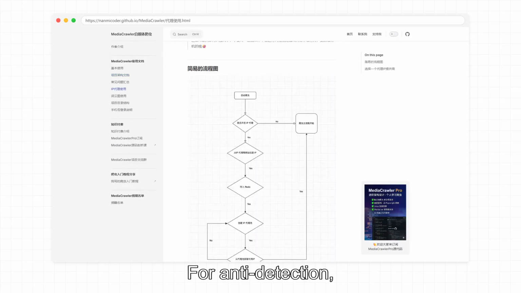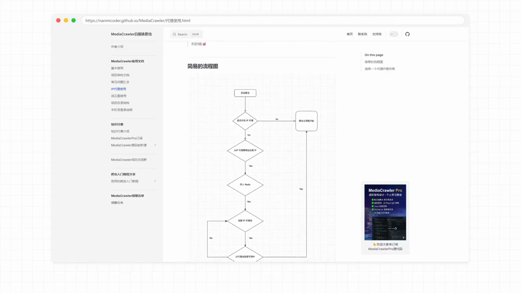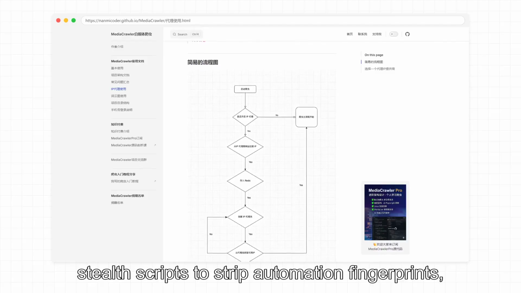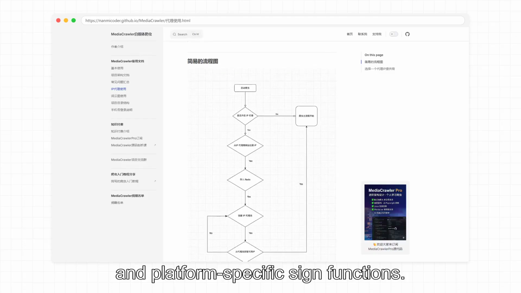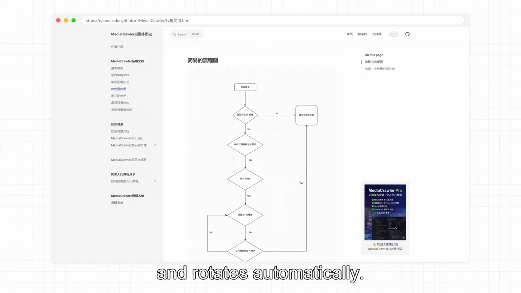For anti-detection, it bundles several tools: CDP browser mode via Playwright, proxy IP pool integration, stealth scripts to strip automation fingerprints, and platform-specific sign functions. The proxy flow pulls IPs from providers, stores them in Redis, and rotates automatically.